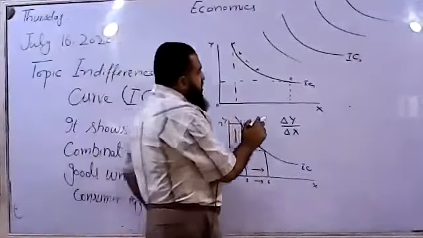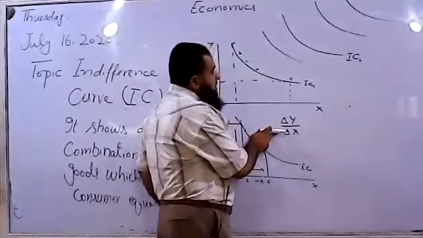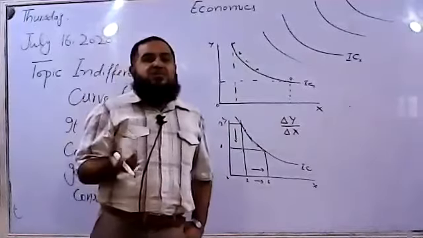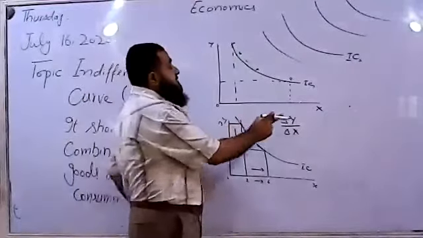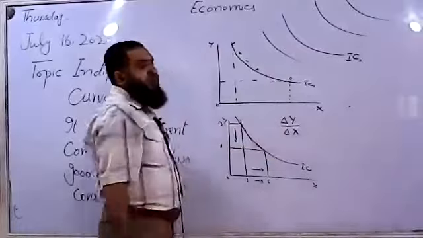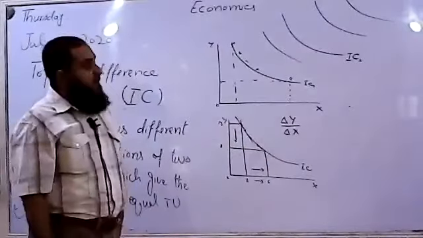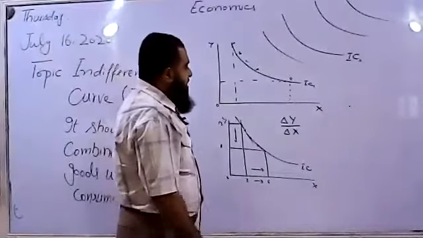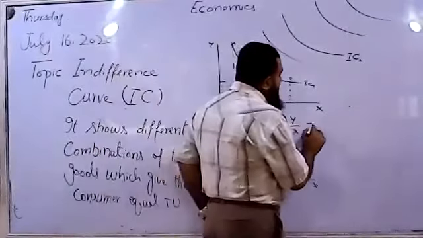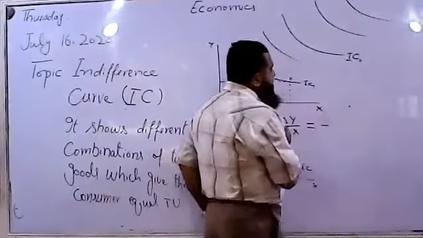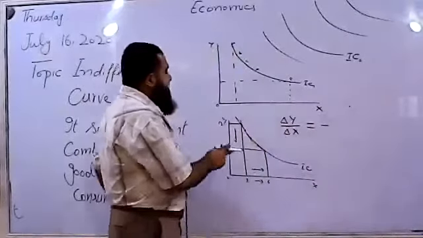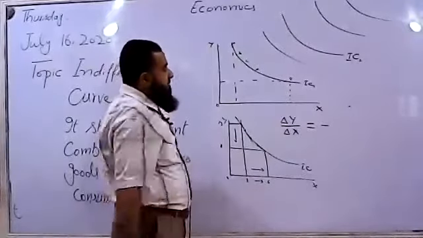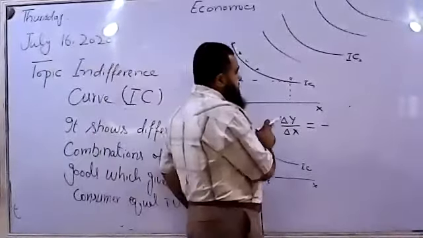Anyhow, it shows the change in Y due to change in X. If the consumer wants to increase one extra unit of X, how many units of Y does he have to give up to remain along the same indifference curve? This will tell us the rate of change of the indifference curve. The negative sign shows that if one commodity is decreased, another will be increasing, so they are moving in opposite direction.